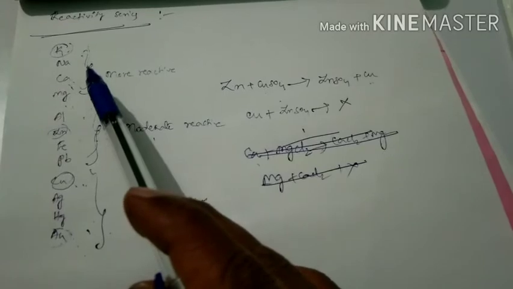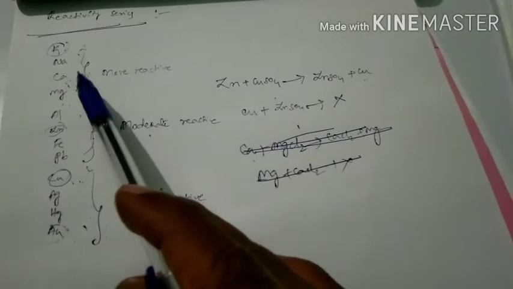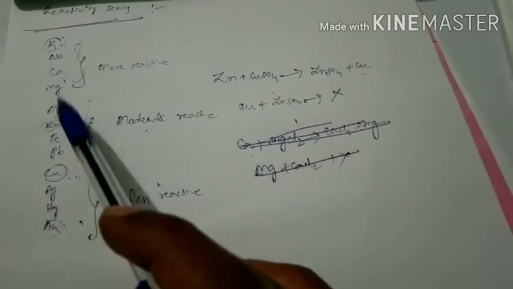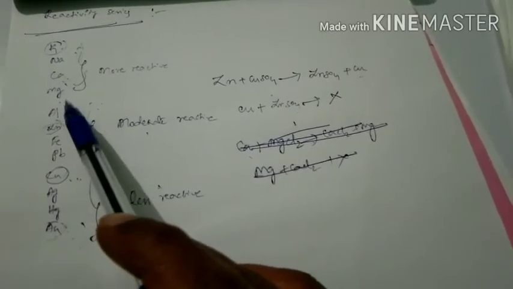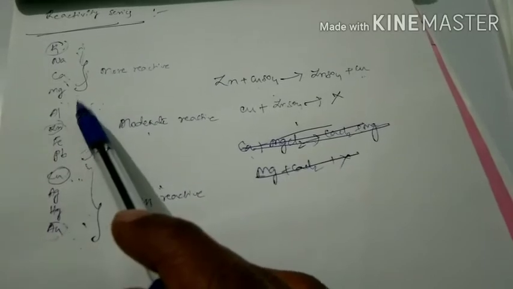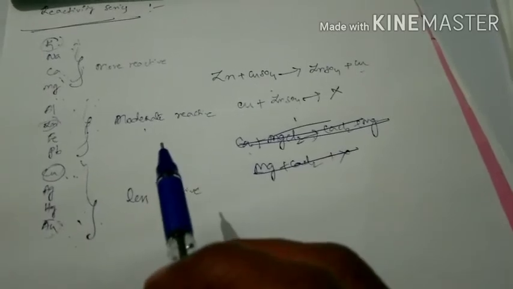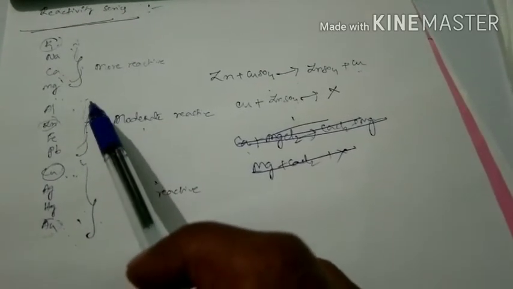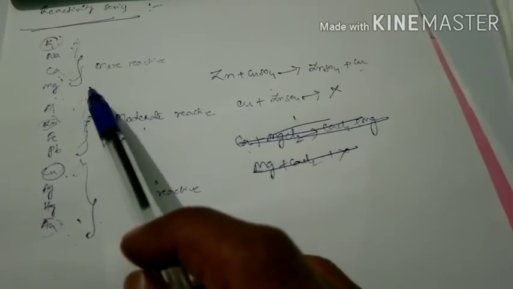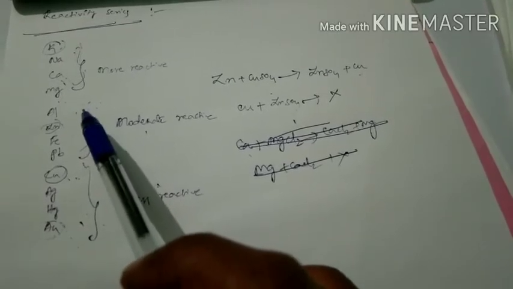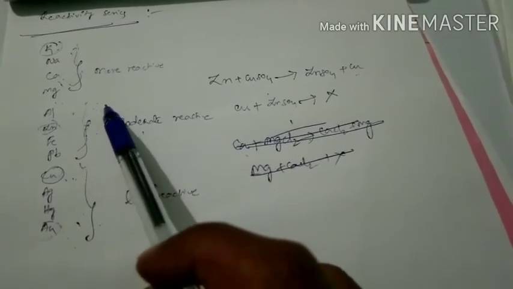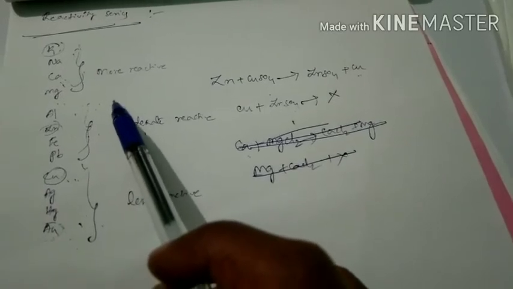Here some points are there regarding this. The metal which is present above in the reactivity series can displace the metal which is present below in the reactivity series from its compound or from its solution. This is a little bit of a confusing point. I repeat once again. The metal which is present above in the reactivity series can displace the metal which is present below from its compound or from its solution.